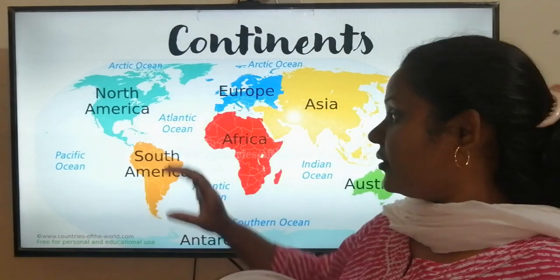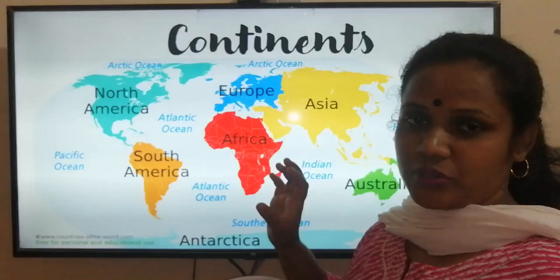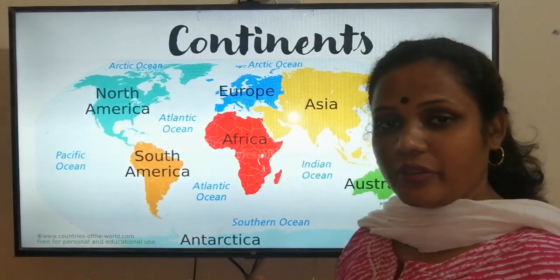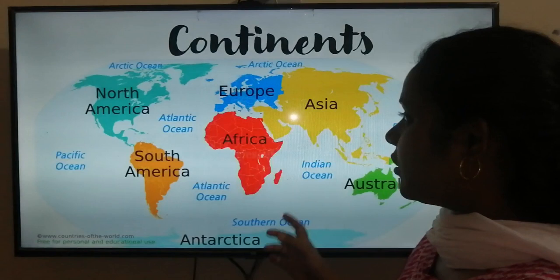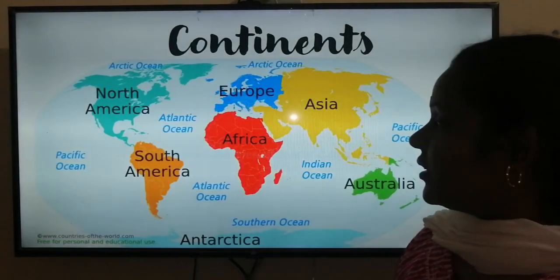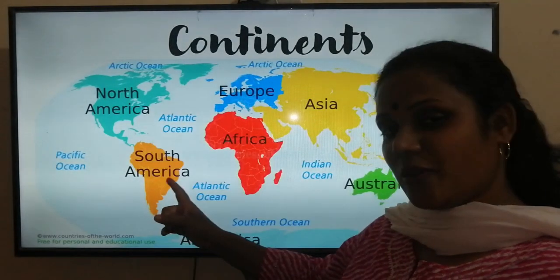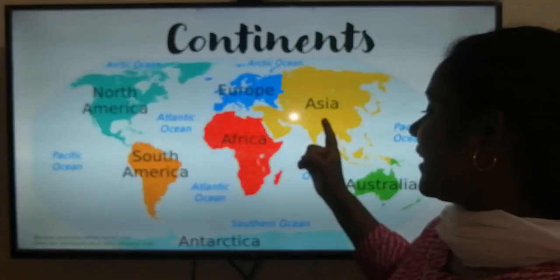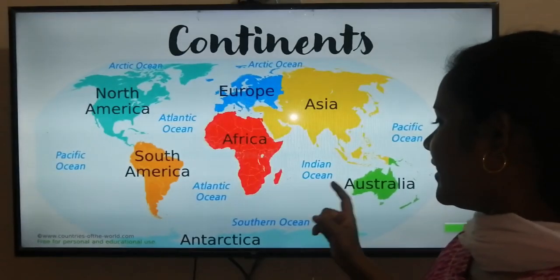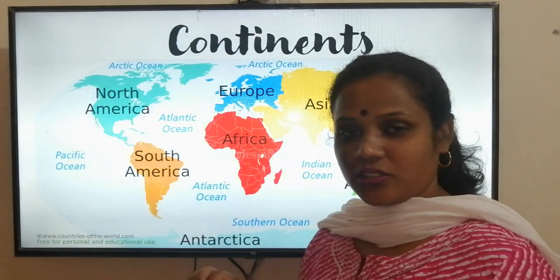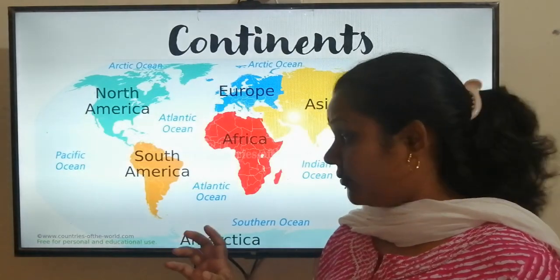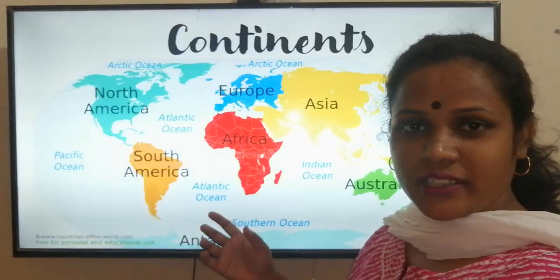We also divide this land into different continents, as I can show you in the picture. You have North America, South America, Europe, Asia, Africa, Australia, Antarctica. These are all the land masses, lithosphere, on which we live. Now, do you know in which continent we live?